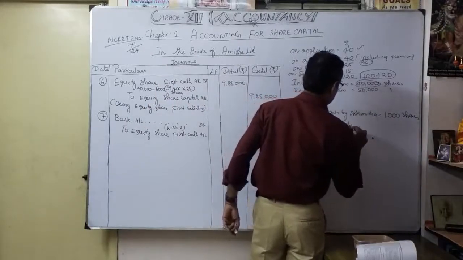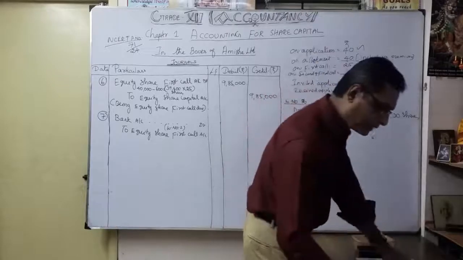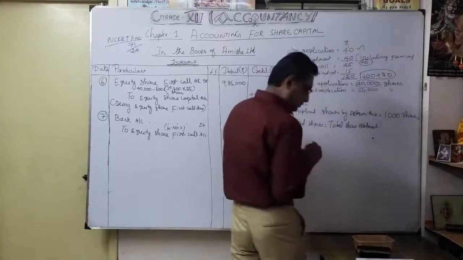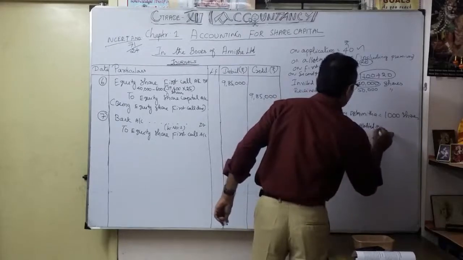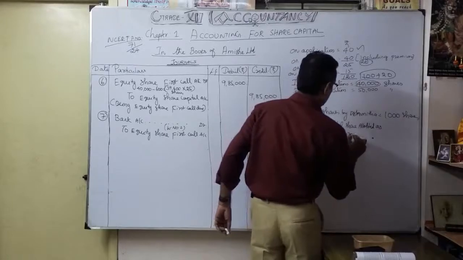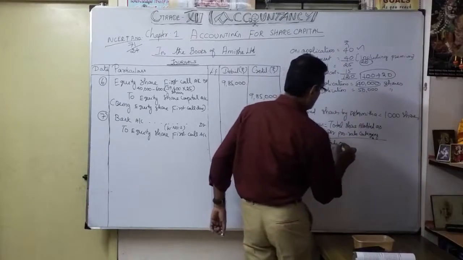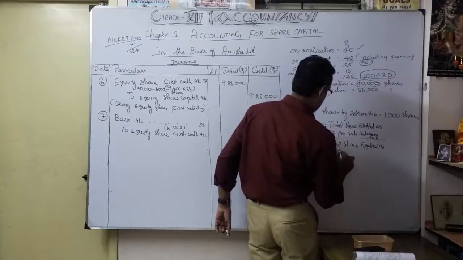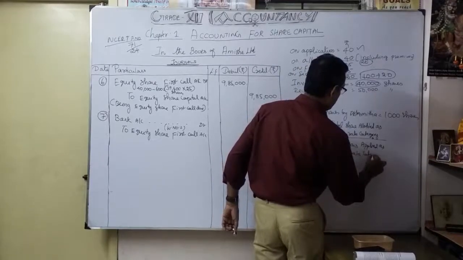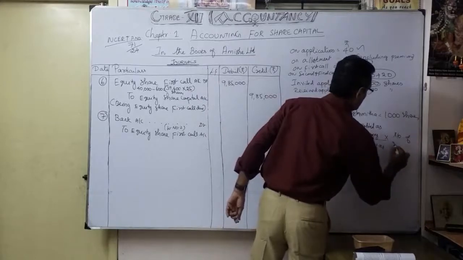Total shares allotted as per pro rata category, divided by total shares applied as per pro rata category, into number of shares applied.